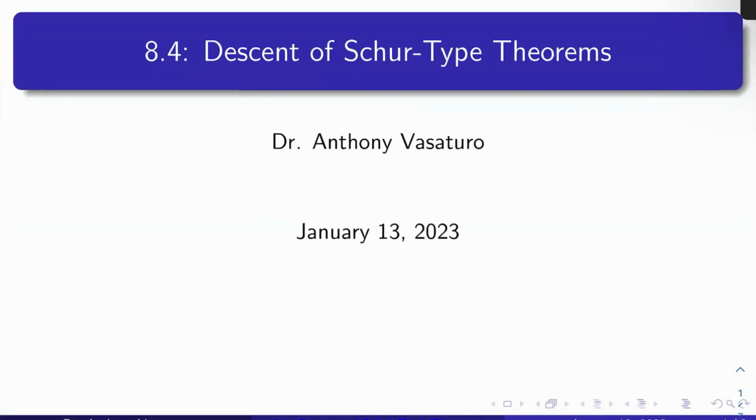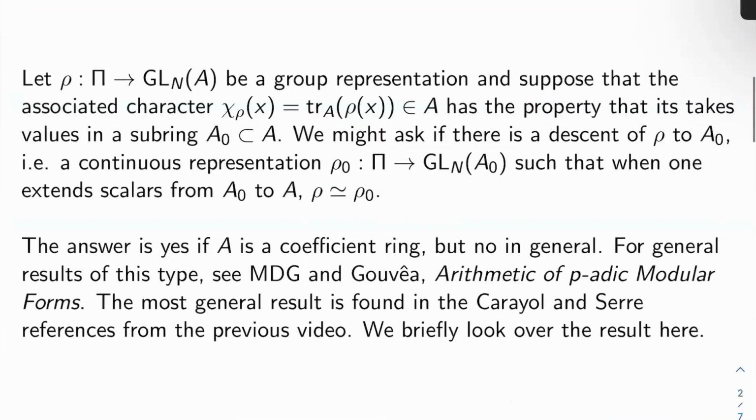Today we're going to proceed further into chapter 8 by looking at descent of group representations. So the question of the day is: let rho from pi to GL_n of A be a group representation, and suppose that the associated character chi sub rho of x, which is the trace of rho of x in A, has the property that it takes values in a subring A naught. That is, all these traces live in some subring A naught of A.